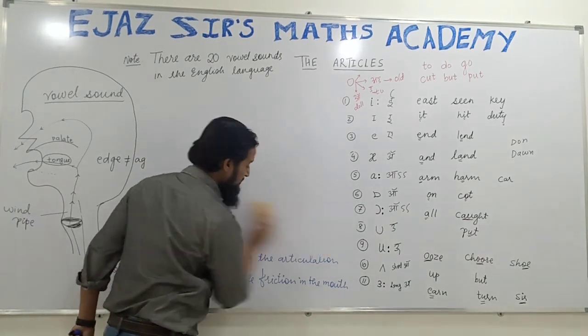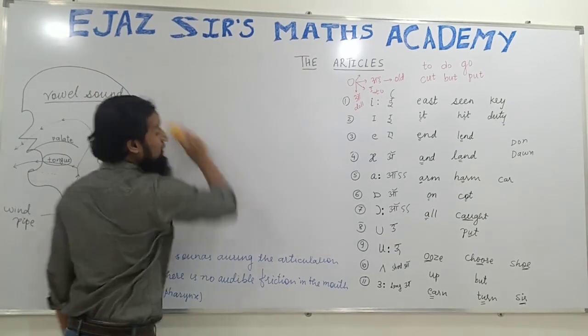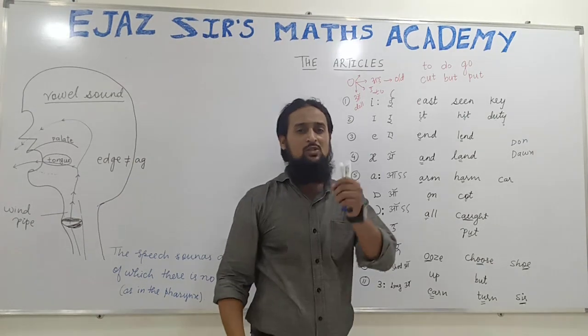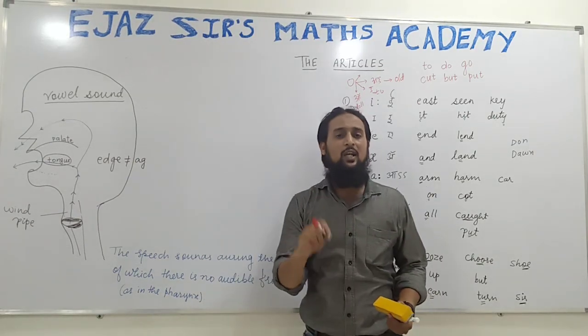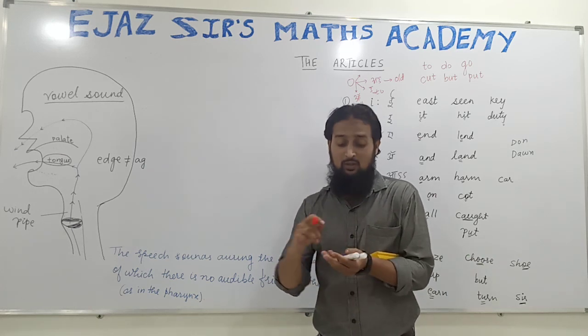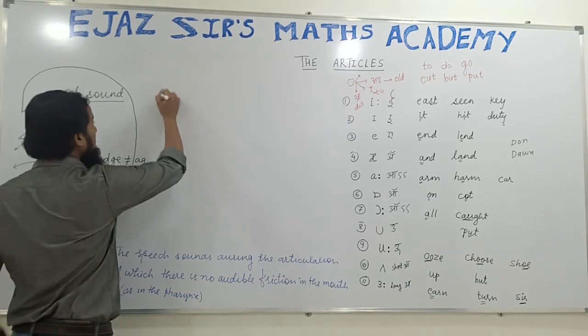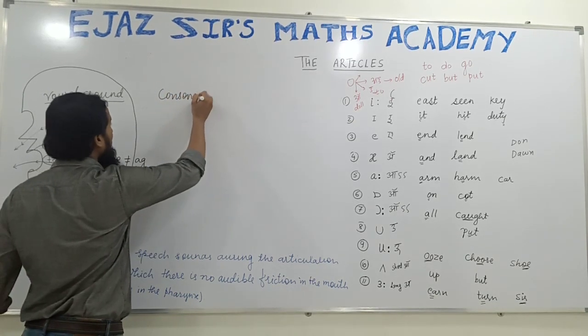The next thing that we have to see is consonant sounds. Those sounds during the articulation of which there is audible friction between any two parts of the mouth are called consonant sounds. What are consonant sounds?